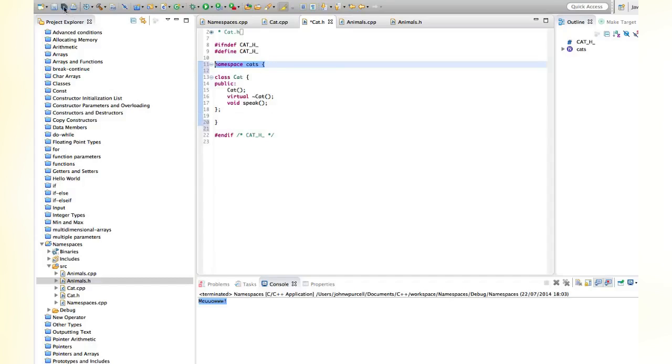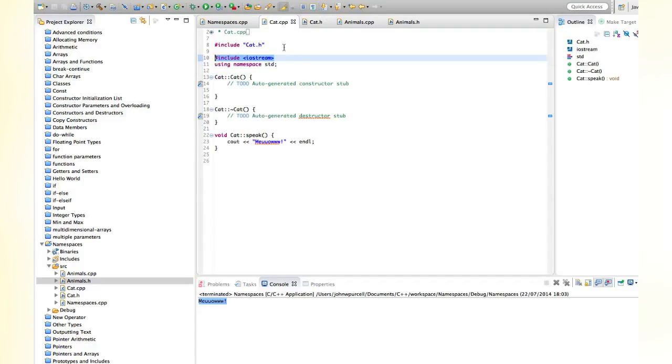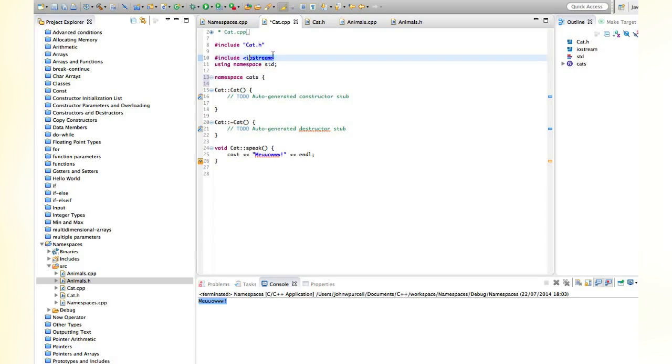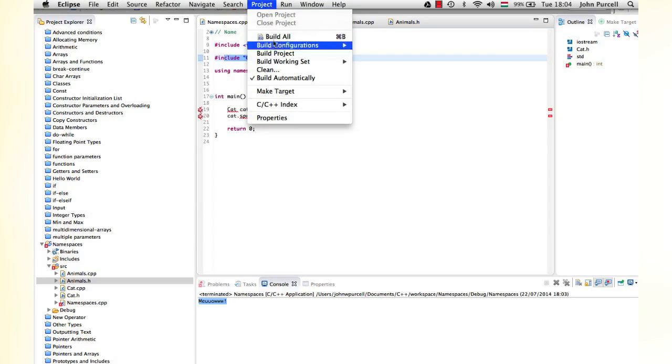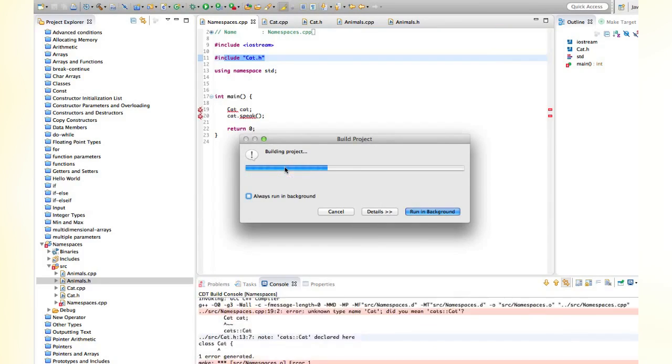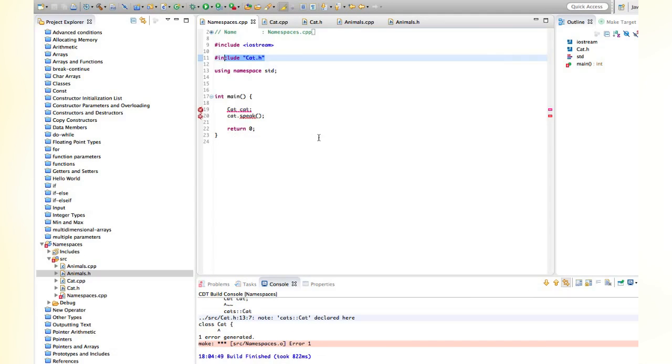The same namespace also needs to be around the implementation. So around the implementation here, not around the includes. Again, this is a preprocessor directive. We've got two of them here, and we don't want to put it around this using namespace std. But around the implementation, I'm going to put this namespace declaration here. Let's save all that. Now if I try to compile the program, we're going to get an error. So if I do build, these little warning icons will turn into errors.